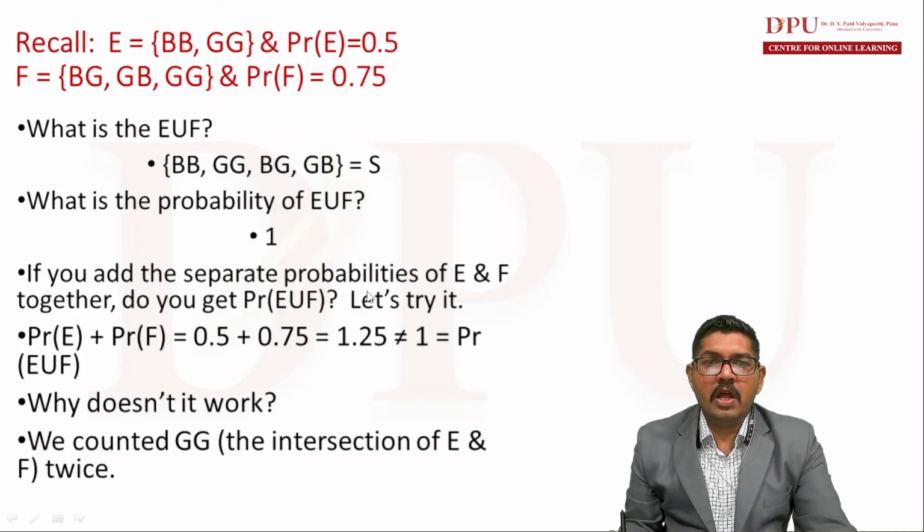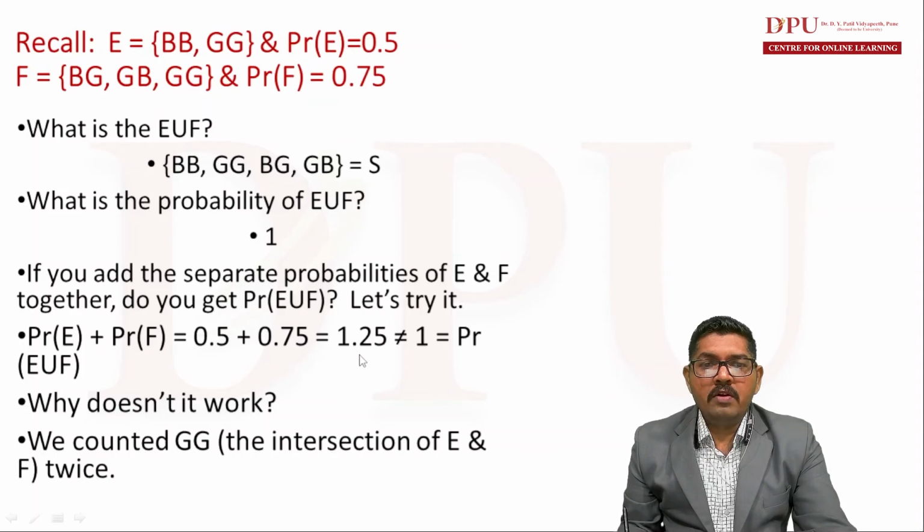The answer is no. Probability of E plus probability of F is equal to 0.5 plus 0.75, which is 1.25, but we learned that probability cannot exceed 1, right? So 1.25 is wrong.